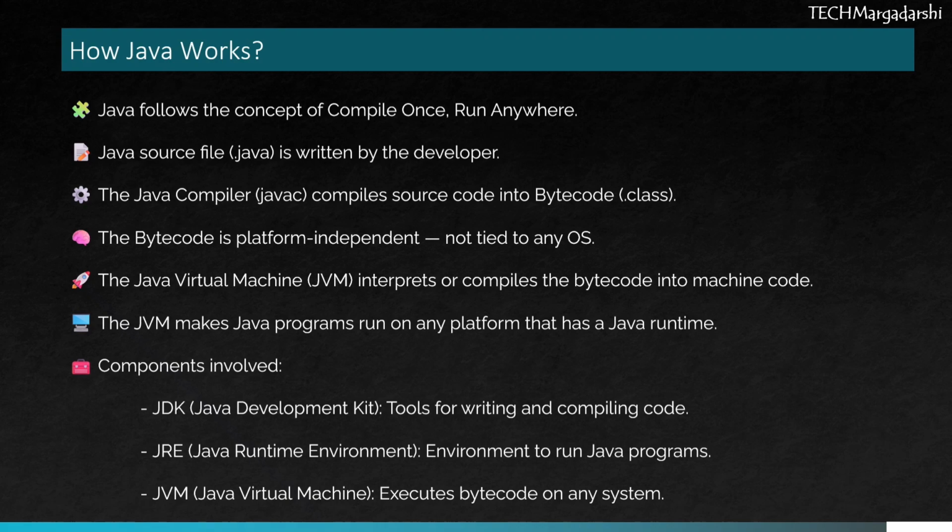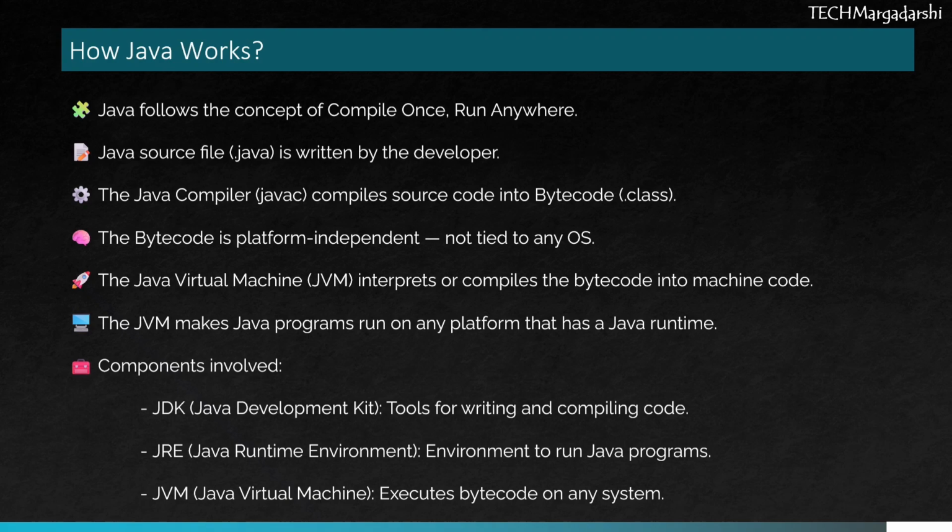Now let's proceed further. How Java works. Let's understand how Java actually works. Java follows the simple but powerful concept: compile once, run anywhere. First, as a developer, you write your program in a .java file. That's your source code. Next, the Java compiler, also known as javac, compiles this source code into bytecode, which is stored in a .class file.